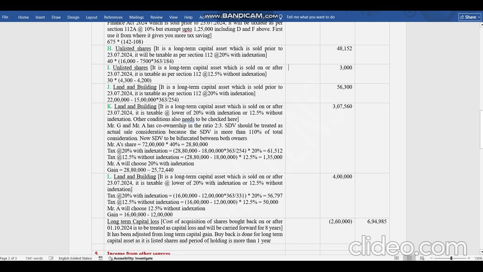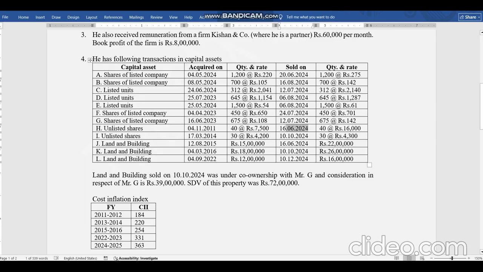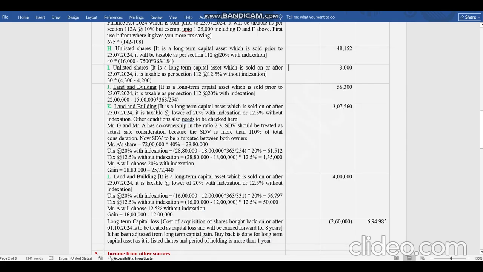Now coming to the major amendment portion, land and building in capital gain. Three cases I have taken over here. Case K is related to co-ownership. Here some old existing provisions will also apply. I will explain it. Earlier, the period of holding for land and building was different. Earlier, long-term capital gain for land and building was for 2 years. The period of holding was checked at 2 years, and now also it is the same. So there is no amendment in the period of holding for land and building. Now we'll see all three cases one by one.